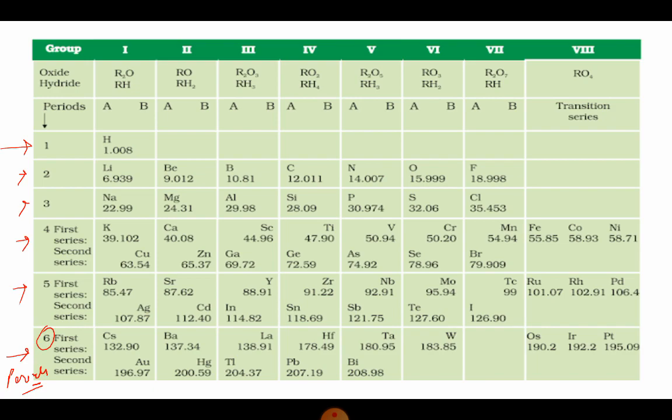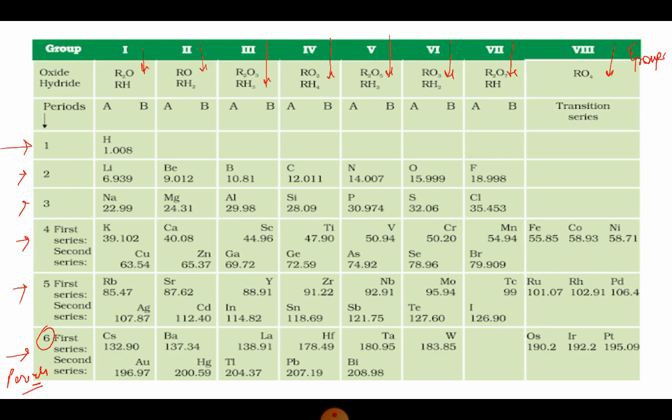Then after that we can see that there are certain vertical columns also, and these vertical columns we call groups, right? The groups are numbered according to Roman numerals. So how many total groups are there?